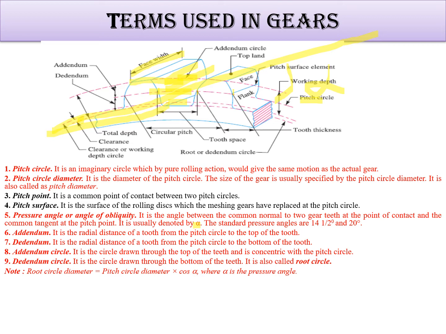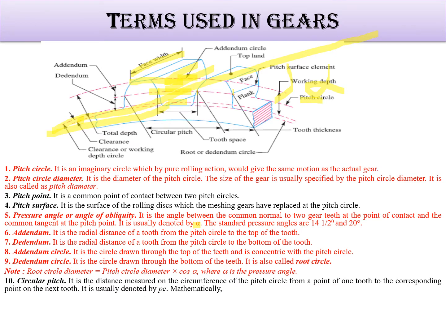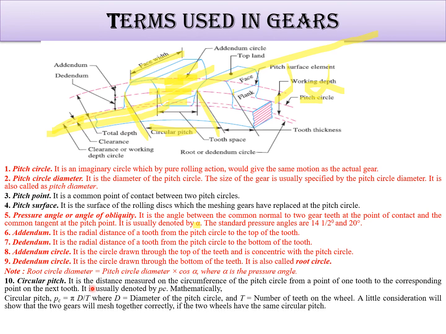So root circle diameter is equal to what? Pitch circle diameter into cos alpha, where alpha is the pressure angle. Now circular pitch is the distance measured along the circumference of the pitch circle from a point on one tooth to the corresponding point on the next tooth. From here to here, this is your circular pitch. Circular pitch is equal to pi d by t, where d is the pitch circle diameter and t is the number of teeth of the wheel. A little consideration will show that two gears will mesh correctly together only if they have the same circular pitch.